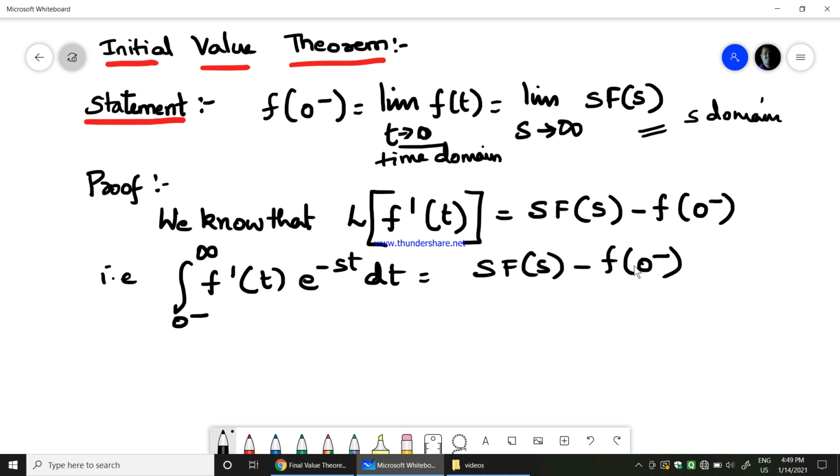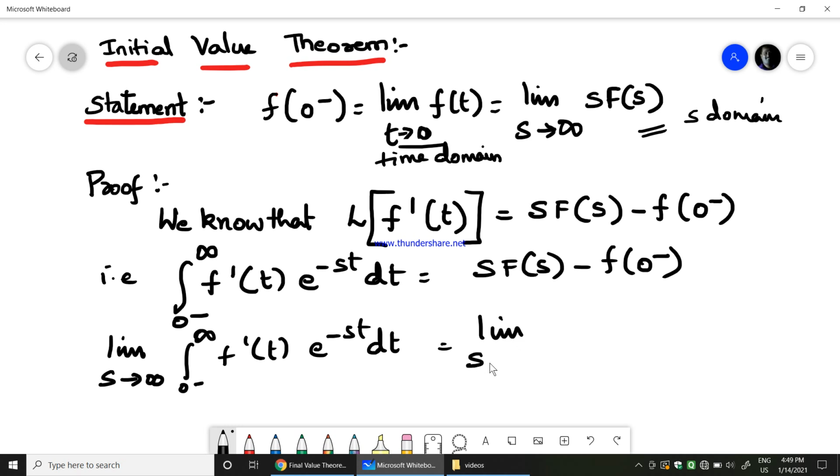Now we'll take limit s tends to infinity on both sides. So what will we get? Limit s tends to infinity of the integral from 0 minus to infinity of f dash of t e power minus st dt is equal to limit s tends to infinity of s into F of s minus f of 0 minus.